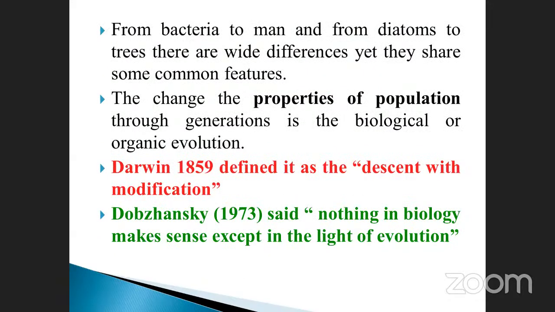Take examples from bacteria to man. This is from a single cell to multicellular organisms, and from a diatom to trees. There are wide differences, yet they share some common features. They are all similar because both are animals.